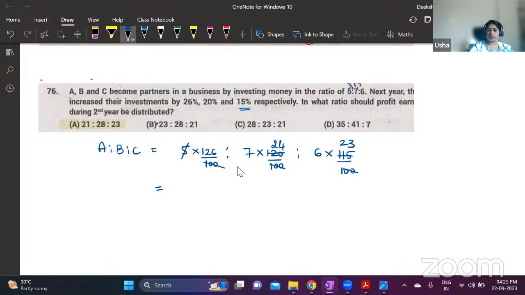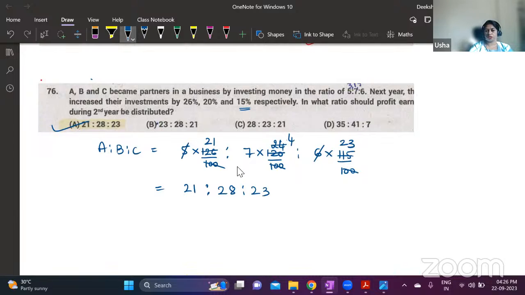Now I have 126, 7 into 24, 6 into 23. 23 is a prime number. We cannot cancel. 6 is there. 6 can cancel this number. So 6 fours are 24, 6 twos are 12, and ones are. So the answer is 21 is to 7 into 4 is 28. And then here we have 23.